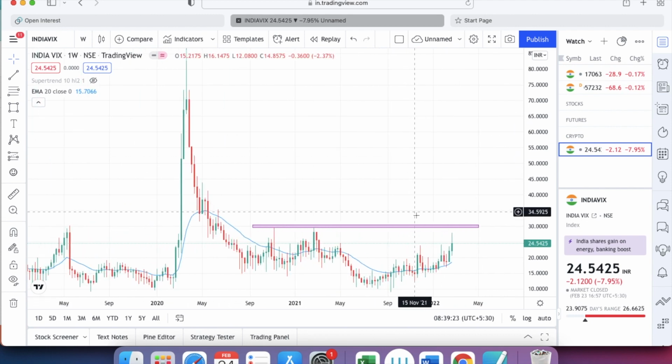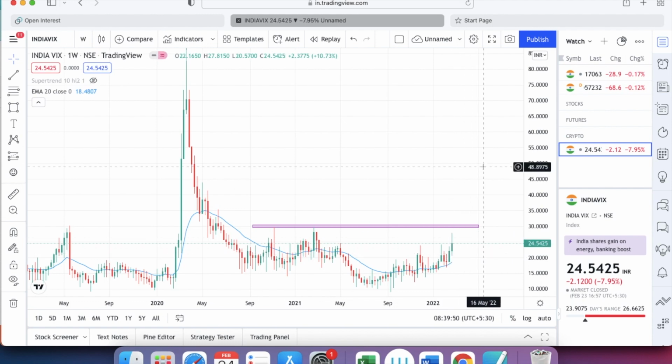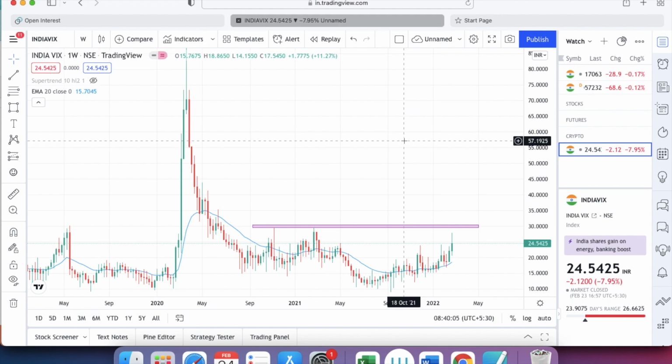So India VIX is rising up, and PCR too. See, India VIX is highly volatile. If PCR comes to its 3 months average of 0.7, and India VIX cools down to around 16, 17, then if India VIX cools down and PCR bottoms out, we can expect the market to bottom out. If the market bottoms out, we can expect a big uptrend. But VIX should cool down and PCR should come down much more. That means there is still pain in the market. That's what I'm telling: still there is pain in the market. Still we can expect a downtrend based on India VIX and the PCR ratio.